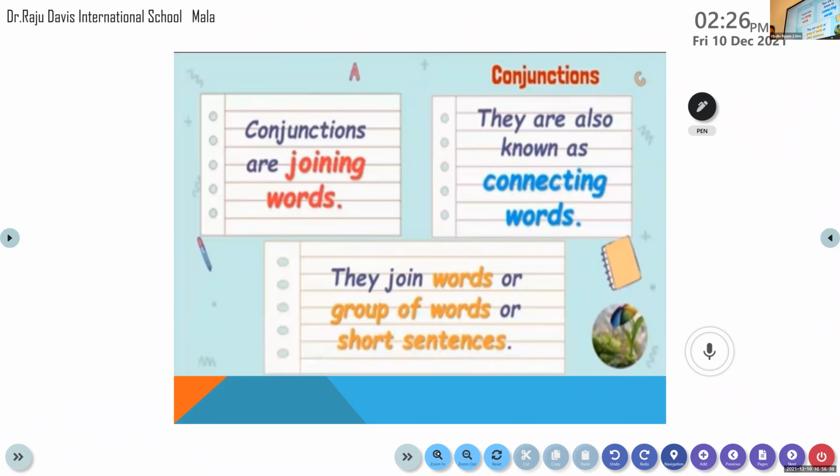Now we know that conjunctions are joining words. They're also called connecting words. They join two words or two groups of words or two short sentences together. Clear to all of you?